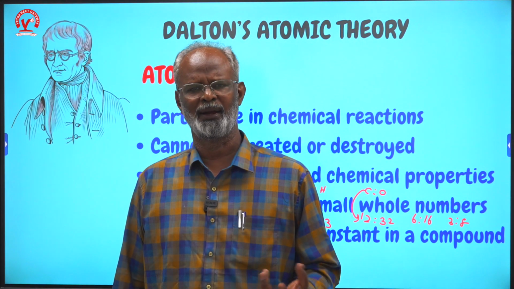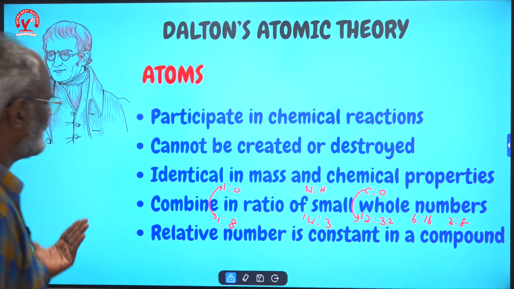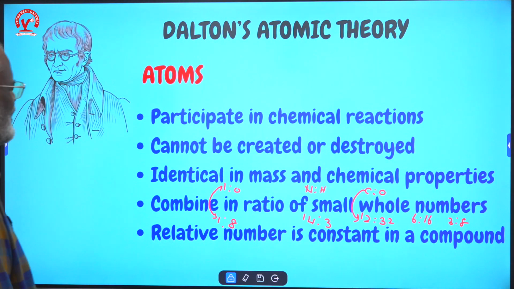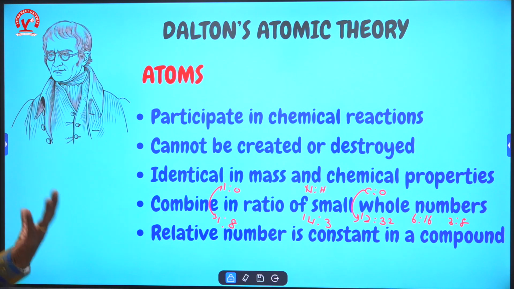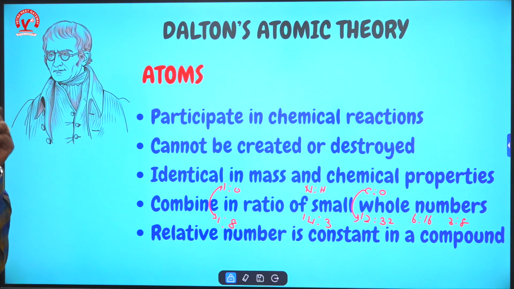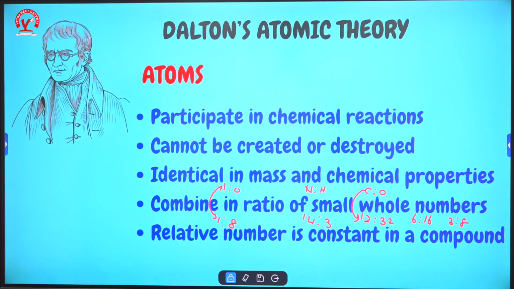Sodium nitrate has 1 sodium, 1 nitrogen, 3 oxygen. These are some of the important postulates given by Dalton. What are the basic properties of atoms? Based on that, we are now developing the chemistry of atoms.